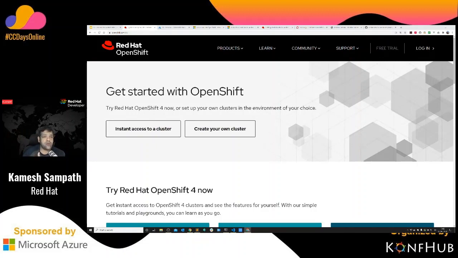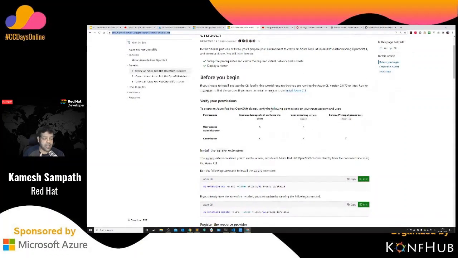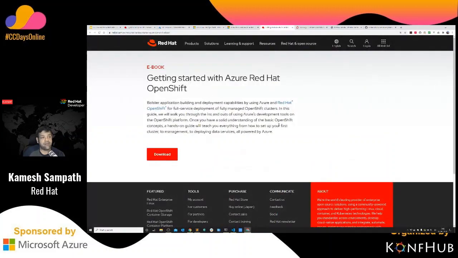All right. And there's also a detailed tutorial available. I've given all these links to Rohit. Probably he will also publish those, which get you started with Azure ARO, which is Azure Red Hat OpenShift. You can get started with OpenShift on Azure much more easily, from the CLI as well. All right. And these are the very important links that I wanted to share with you, where the platform we are running right now is from.